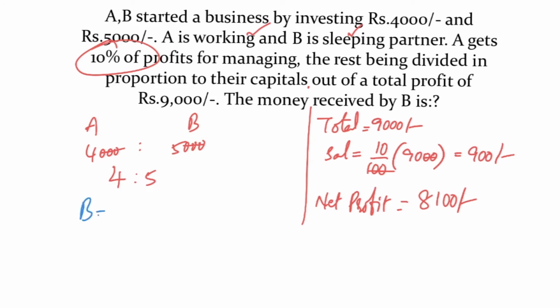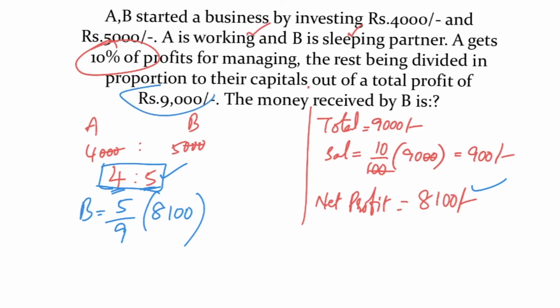B's share is required. B's share is 5 parts out of 4 plus 5, 9 parts, in net profit 8,100. We divide net profit in the ratio of investments. We should not use total profit. We use only net profit. So B's share is 9 times 900 is 8,100, so 5 into 900, 4,500 rupees is given to B.